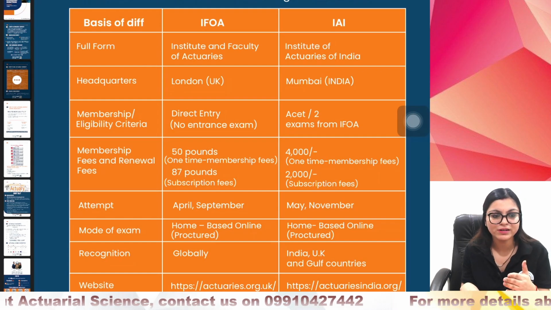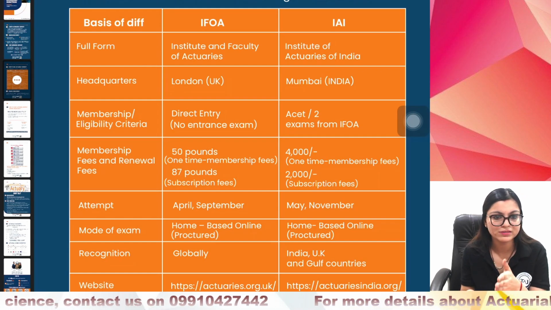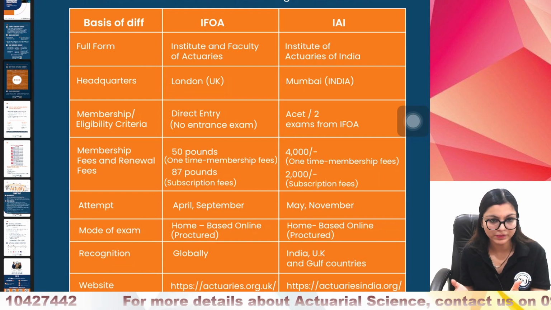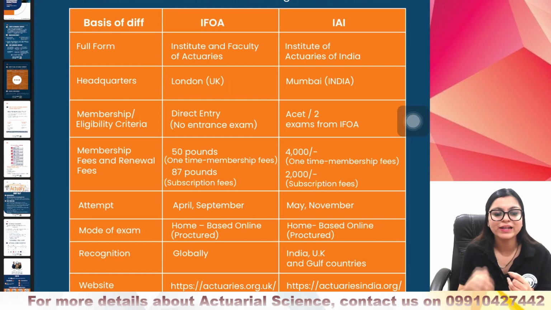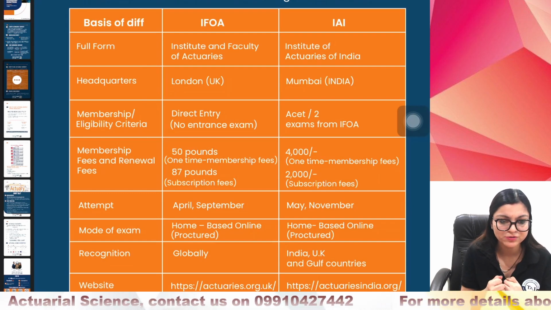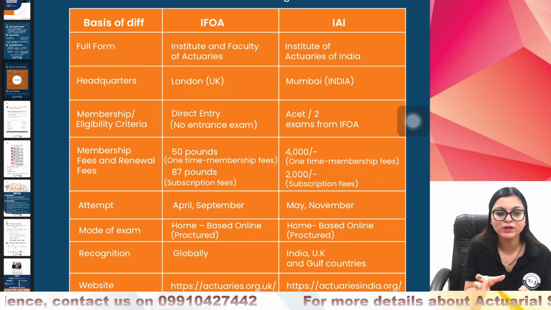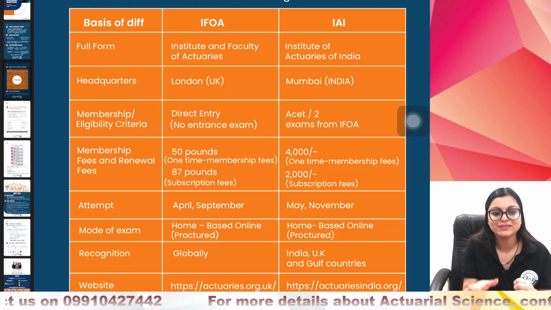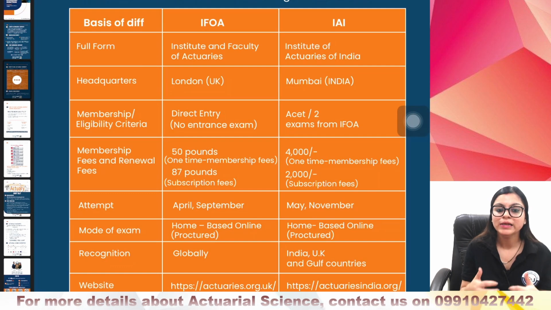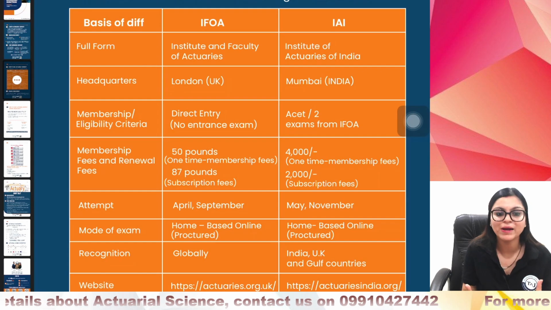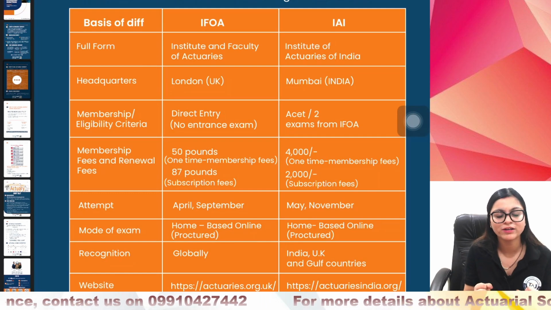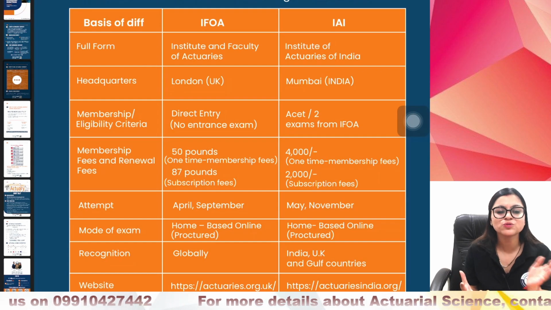The only differences arise because, first, the membership fees and renewal fees are slightly heavy for IFoA. And the other difference, as I told you, is the passing percentage: in India, comparatively less passing percentage is there. But now a lot of members have definitely joined the Indian society as well. Earlier there were limited people giving exams in India, so there was less sample data to make comparisons. But now India has grown in terms of membership data, and in terms of improvement in its exam pattern as well. That is why Indian exams are getting almost similar to IFoA exams, and the Indian passing percentage is almost getting similar to IFoA.